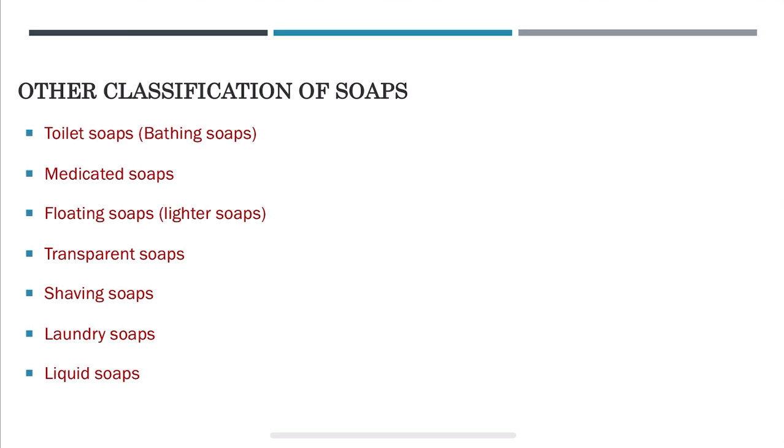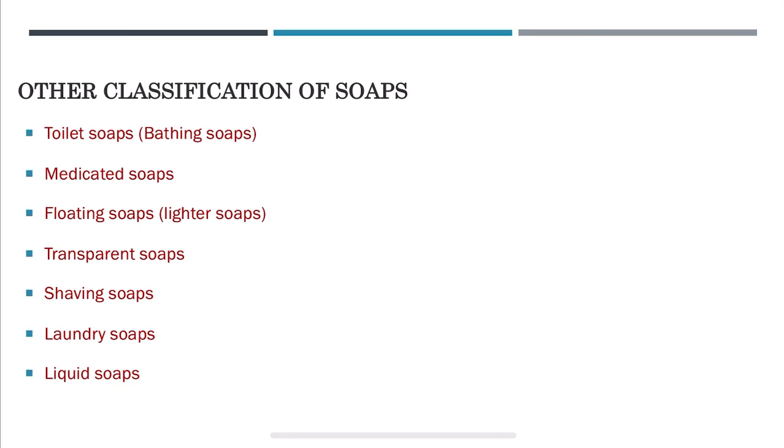They are prepared by using higher quality oils and fatty acids to give them better quality and do not contain excess alkali. Next is medicated soaps. Medicated soaps contain antiseptics or medicinal components as an added ingredient to help kill germs from the surface along with the dirt and dust.